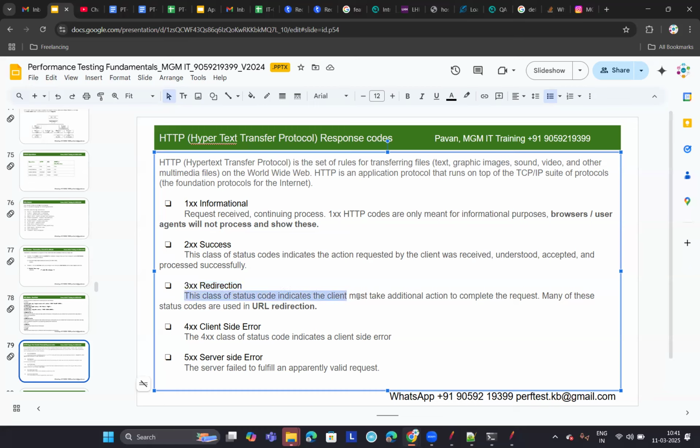So this class of status codes indicates that the client must take additional action to complete the request, right? Many of these status codes are used in URL redirection. And observe here, why this 1xx, 2xx, 3xx is, there are a number of response codes that start with number 3, right?